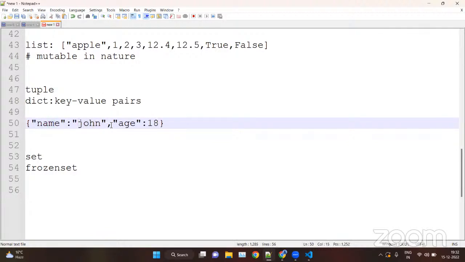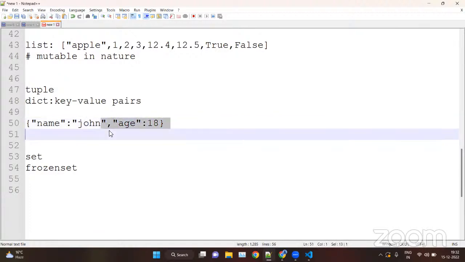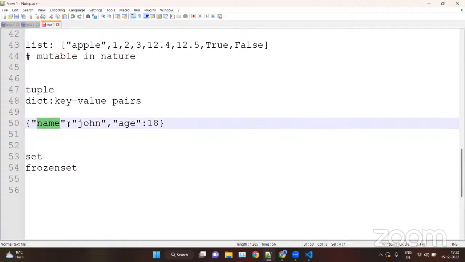This is a comma. And then we have another key, age, colon, and then the value of age. So this is known as a key value pair. We have one key value pair and then a second key value pair. We separate key and value by a colon, and we separate one key value pair from another with a comma. This is the key, this is the value, and this is the colon. This is one key value pair, and to separate it from another key value pair we put a comma here. This is the second key value pair.